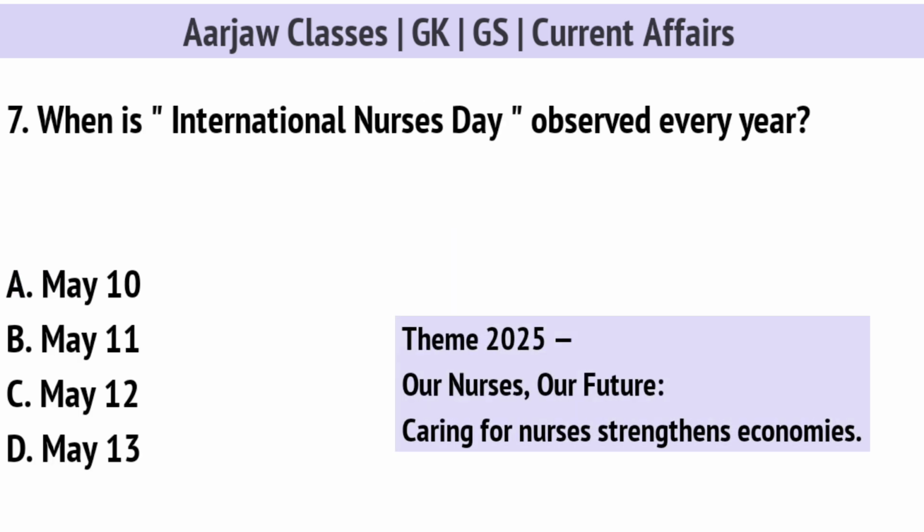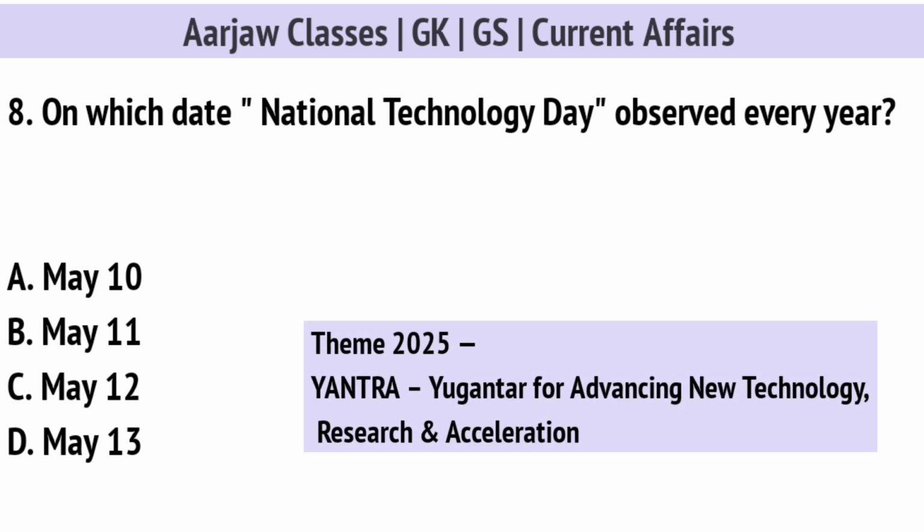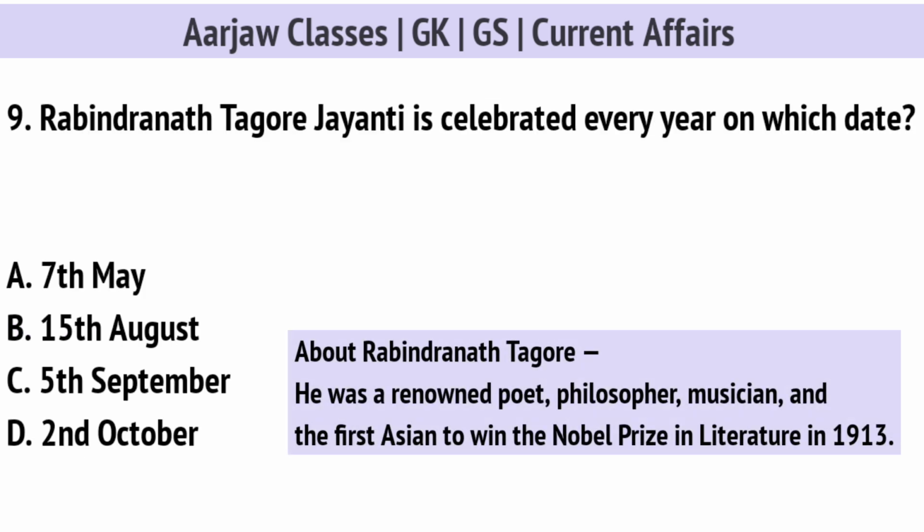When is International Nurses Day observed every year? Correct option is C, on 12th May. On which date National Technology Day observed every year? Correct option is B, on 11th May. Rabindranath Tagore Jayanti is celebrated every year on which date? Correct option is A, on 7th May.